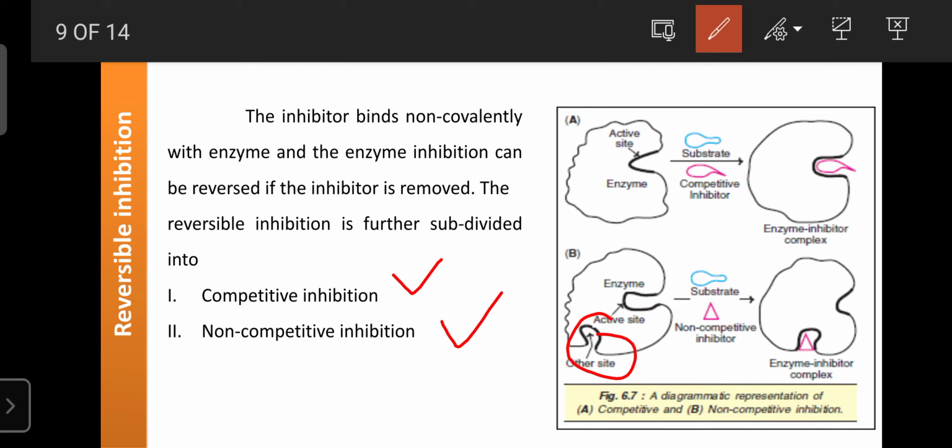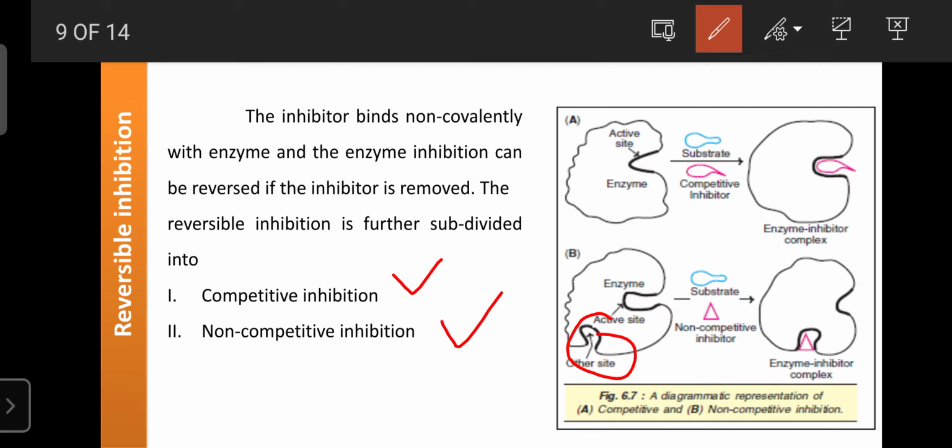Once that substance is removed, the enzyme again converts substrate into product, and such a phenomenon is known as reversible inhibition. Reversible inhibition is again subclassified into two types: competitive inhibition and non-competitive inhibition.